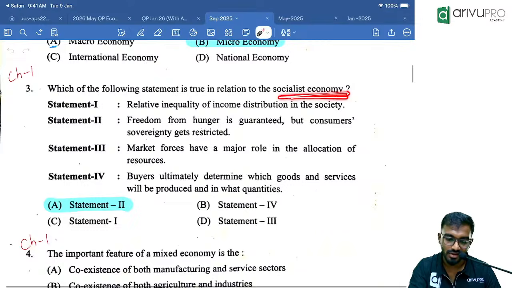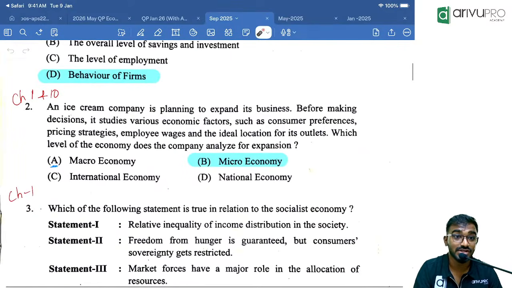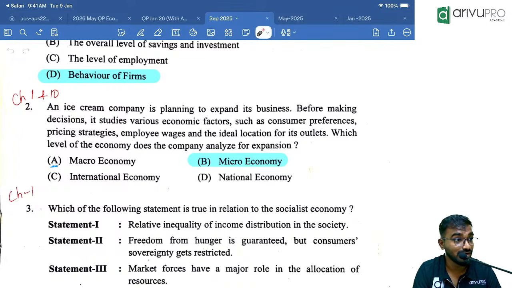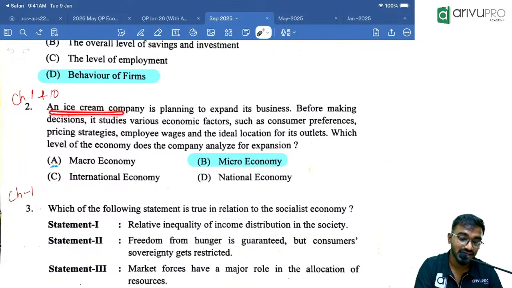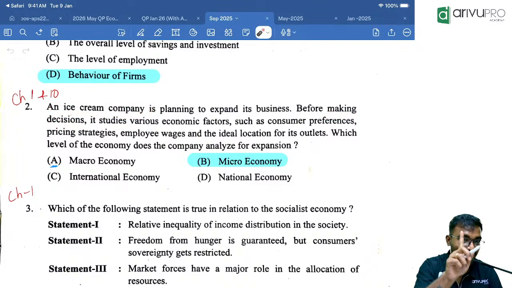Okay, socialistic economy, not this one. Instead, now they will ask a question related to one individual firm. You need to analyze. An ice cream company is planning to expand, and before making the decision it studies various economic factors such as employee wages, ideal location, and pricing strategies. Which level of economics does the company analyze?